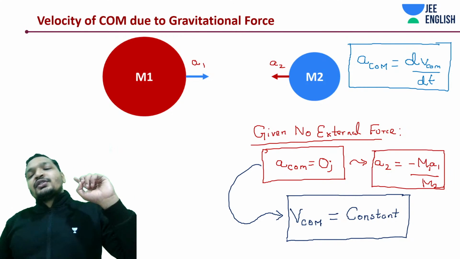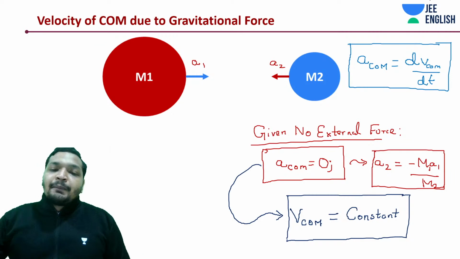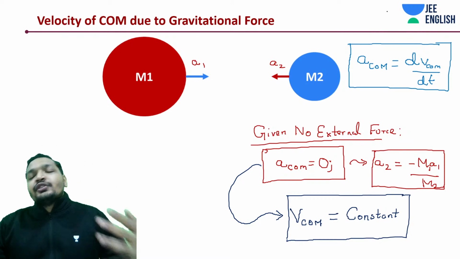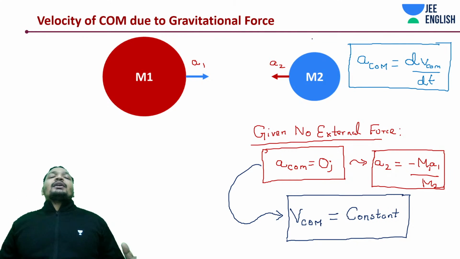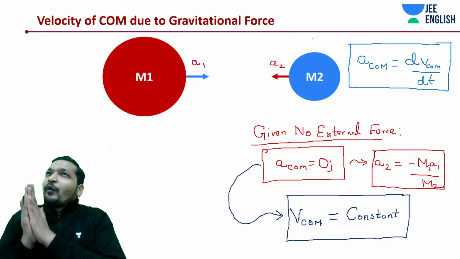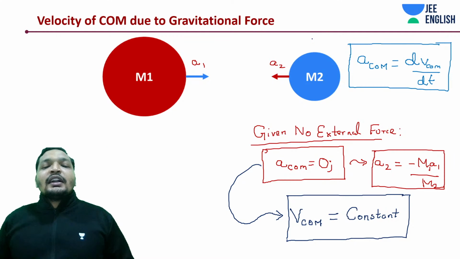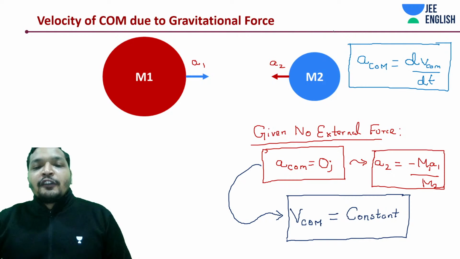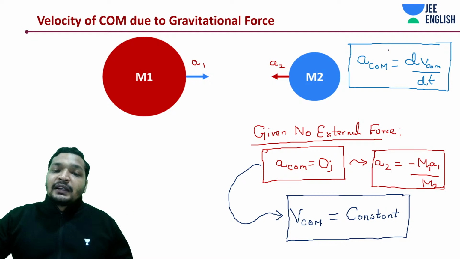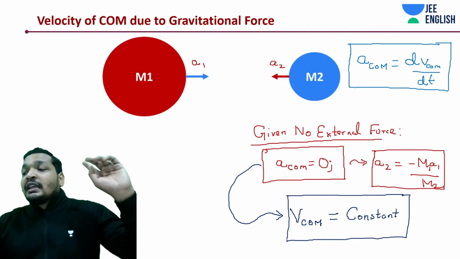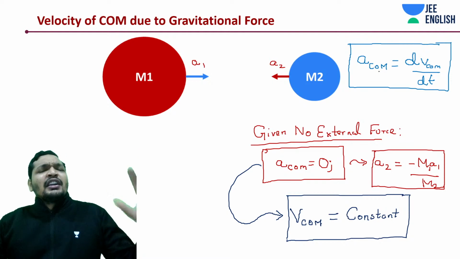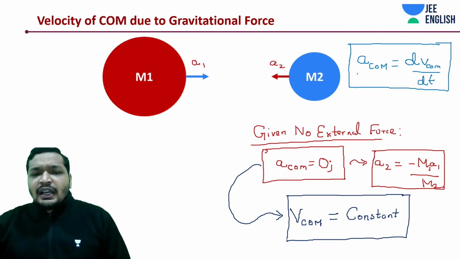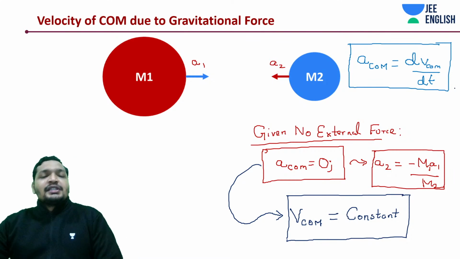I believe you understood this concept. This should be clear, and post this, given any question, you should be able to solve it. I wouldn't say exactly conserve, but what are the two conditions? One is acceleration of center of mass is 0, other is velocity of center of mass is 0. You should be able to do any given problem where acceleration or velocity is given at a certain point of time. This is how your questions will be asked.